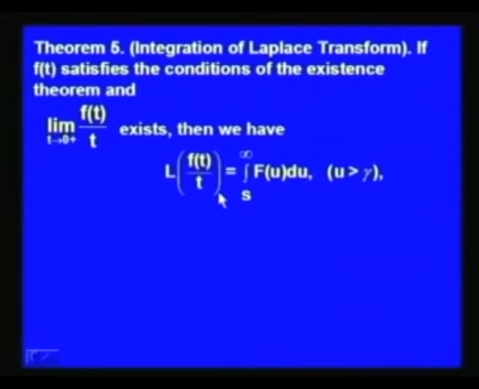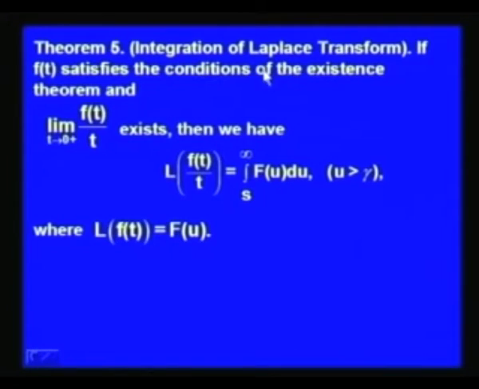Now, let us study what happens when we integrate the Laplace transform of a given function. We see in this theorem that when we integrate the Laplace transform of a given function f(t), let us denote the Laplace transform of f(t) by F(u), then the function f(t) is divided by t. We get the Laplace transform of f(t)/t equal to the integral from s to infinity of F(u) du.